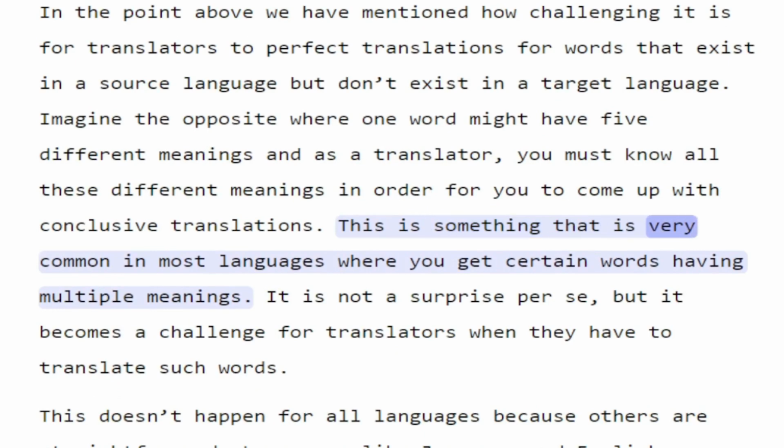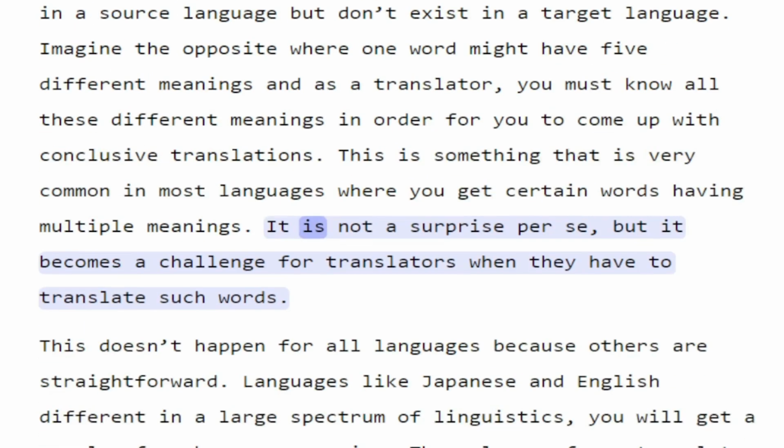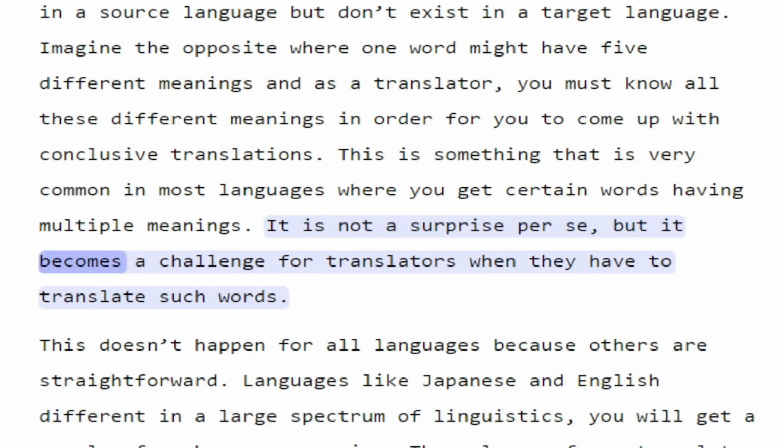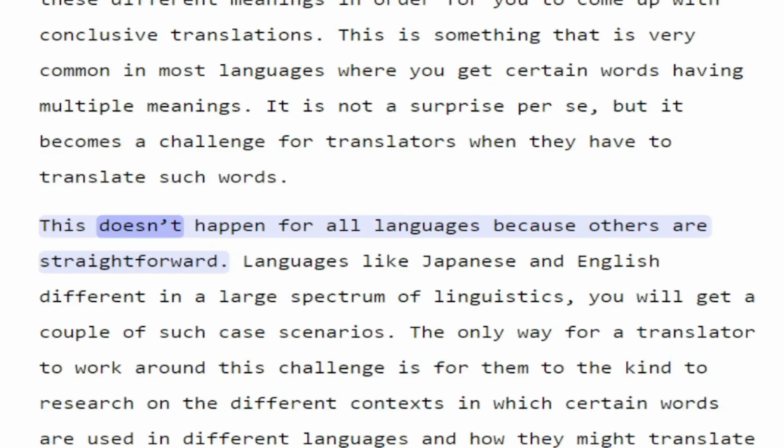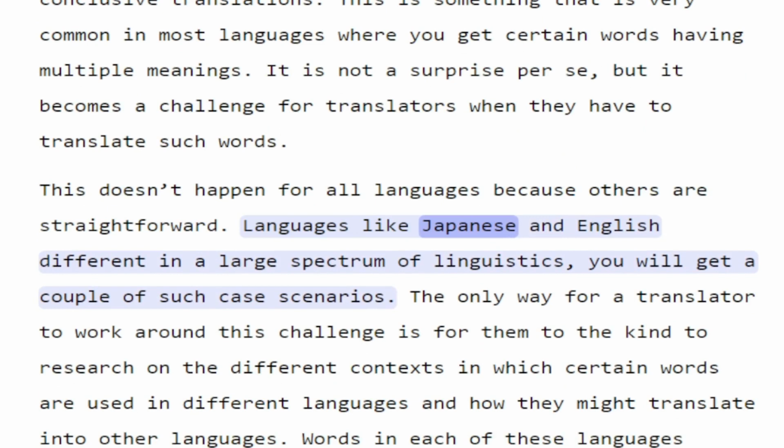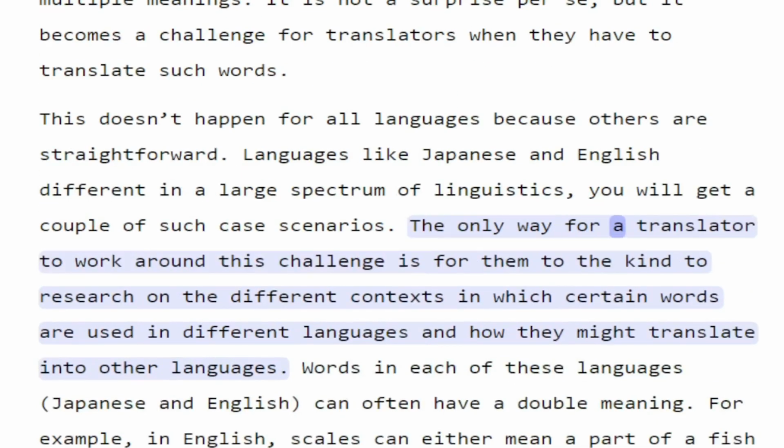This is something that is very common in most languages, where you get certain words having multiple meanings. It is not a surprise per se, but it becomes a challenge for translators when they have to translate such words. This doesn't happen for all languages because others are straightforward. Languages like Japanese and English differ across a large spectrum of linguistics, so you will get a couple of such scenarios. The only way for a translator to work around this challenge is to research the different contexts in which certain words are used in different languages and how they might translate into other languages.